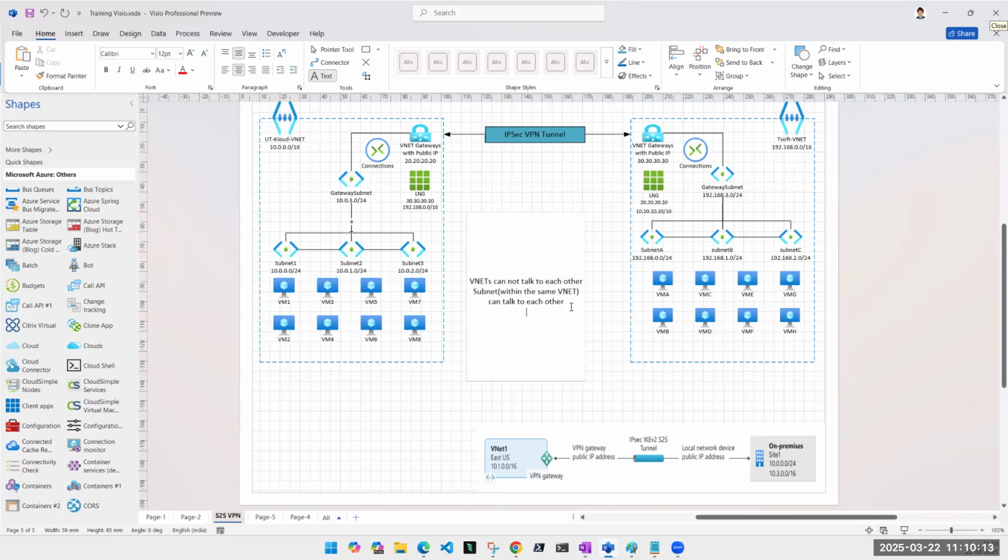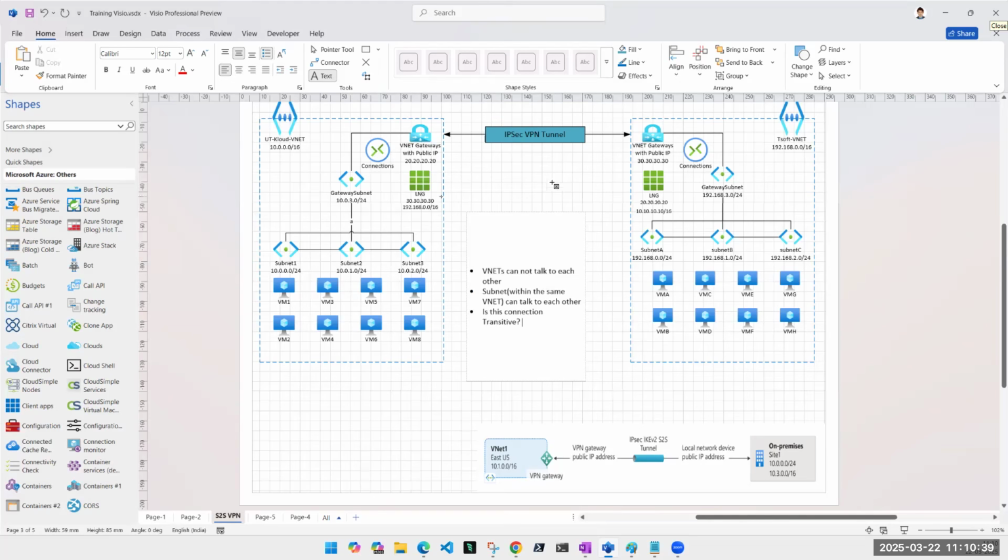Is this connection transitive or not? What do I mean by transitive?